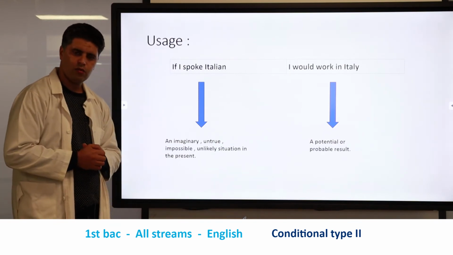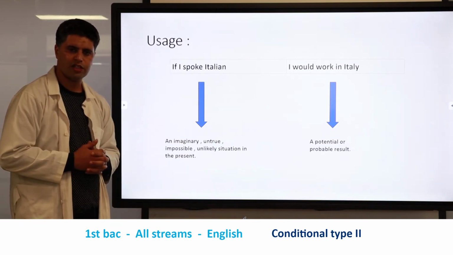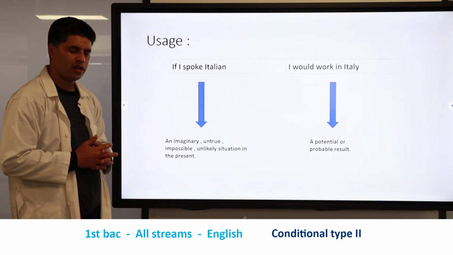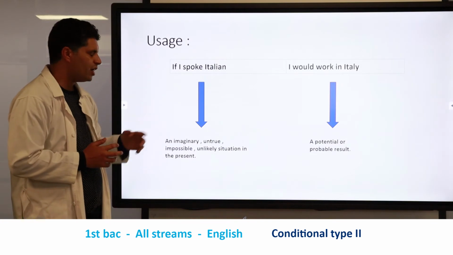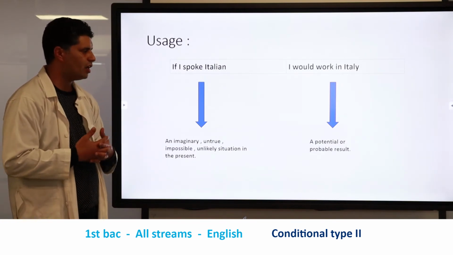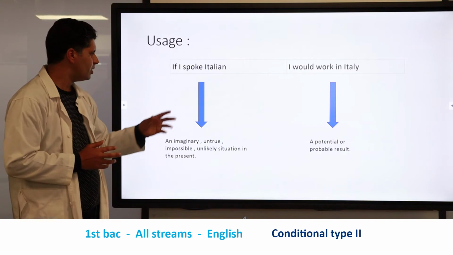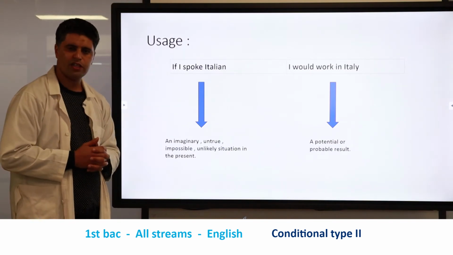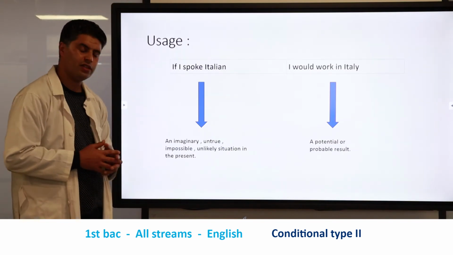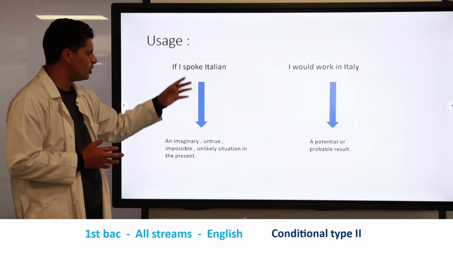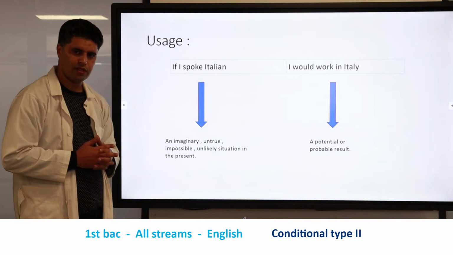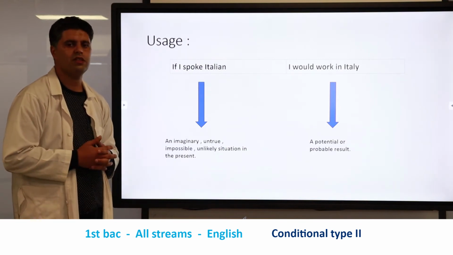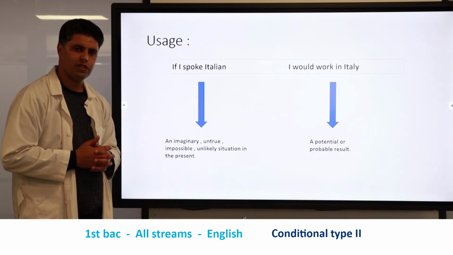Now, let's see why we have to use the conditional type 2. Here we have another example. Let's study this example first. If I spoke Italian, I would work in Italy. Here you can see we have the conjunction if, the subject I, and the verb to speak, but here we have used the past simple. The past simple of the verb to speak is spoke.